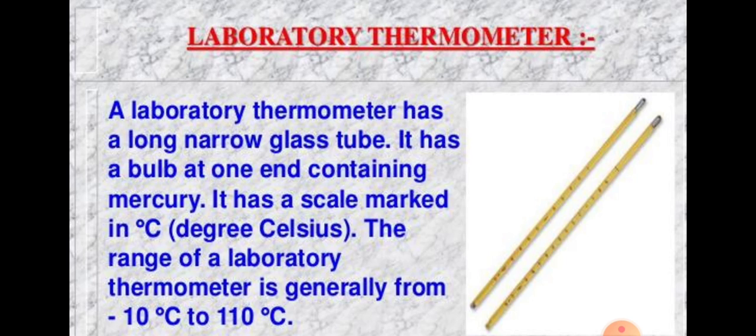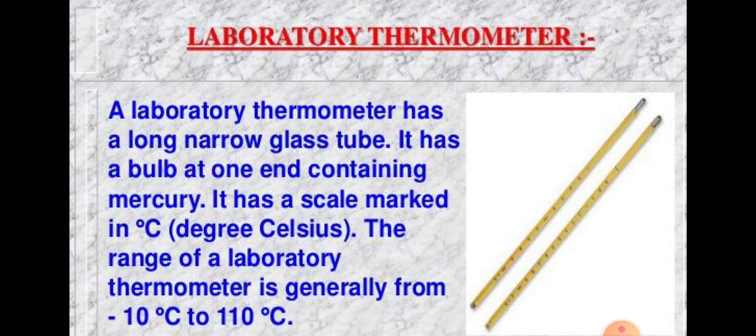If we look at the markings of say 0 degrees and 10 degrees Celsius on the thermometer tube, we will find that there are 10 small subdivisions between any two markings, between 0 and 10 or 10 and 20. We can see a thin silvery thread of mercury in the narrow glass tube of the thermometer. The mercury thread tells the temperature of the object where the bulb is placed.